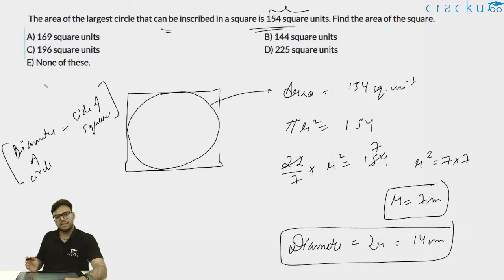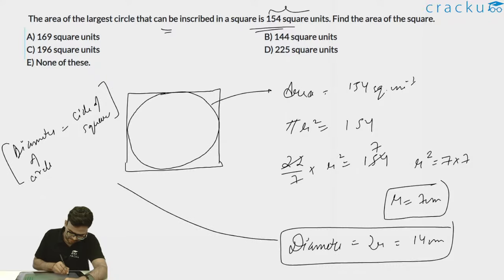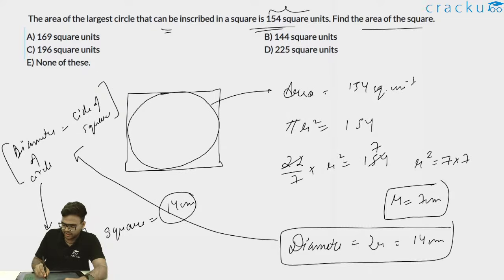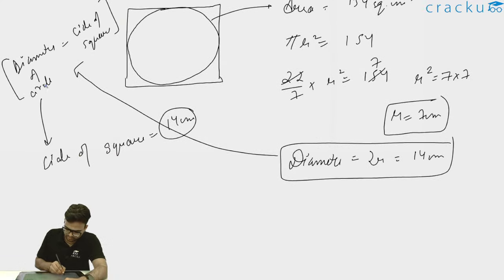Now a circle is inscribed in a square, thus the diameter of the circle will be equal to the side of the square, and therefore the side of the square will be equal to 14 centimeter. We have to ultimately find the area of the square. So area of the square is equal to side square.